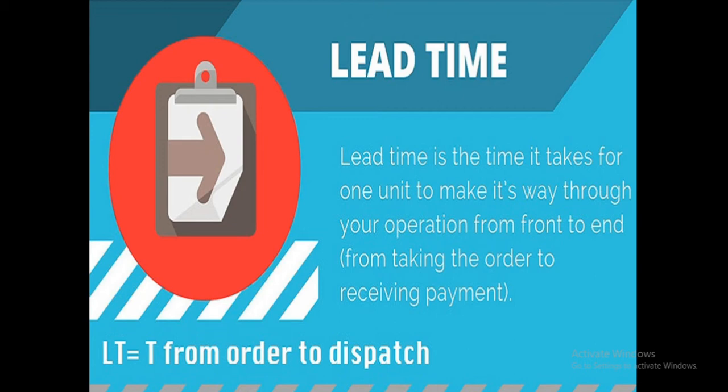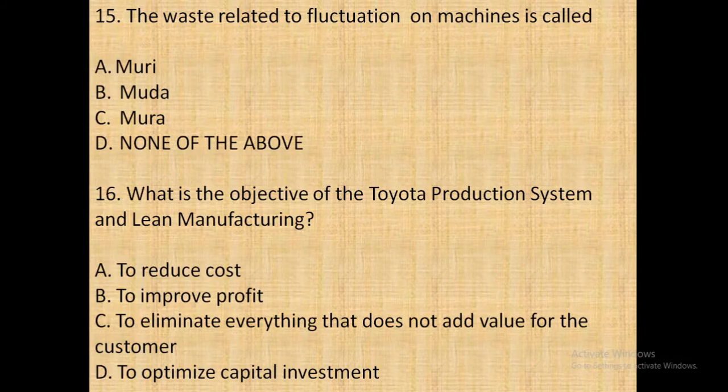So come to the next questions. The waste related to fluctuations on machines is called, the answer is Mura. What is the objective of the Toyota production system and lean manufacturing? The options are to reduce cost, to improve profit, to eliminate everything that doesn't add value for the customer, and option D, to optimize capital investment.